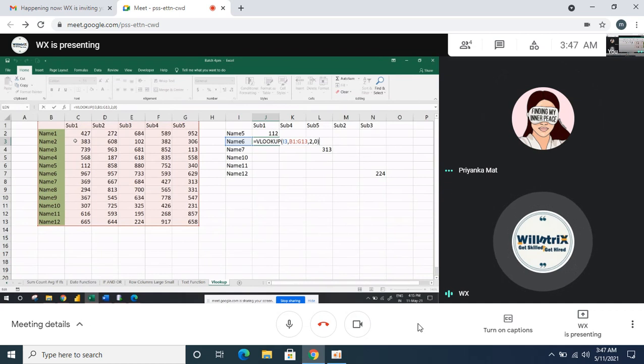Later I will tell. Just trying to understand your concept. And what is the difference you can see here now? Only the lookup value is changing, and the rest of the things are the same, correct? When you're doing it for subject 1, the column number should be a constant, that is 2, because the lookup value is obviously changing.